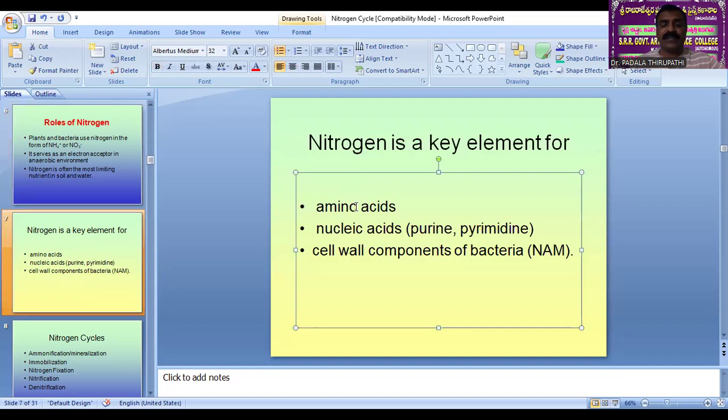Yesterday we discussed the anabolic processes of nitrogen metabolism. One is the nitrogen cycle. The second one is amino acid biosynthesis, and then the nucleic acids like DNA, deoxyribonucleic acid, and ribonucleic acid. These are the two major nucleic acids which are present in all living organisms except viruses. Viruses have only either DNA or RNA. I hope you understand, my dear friends. Only one nucleic acid is present in viruses.